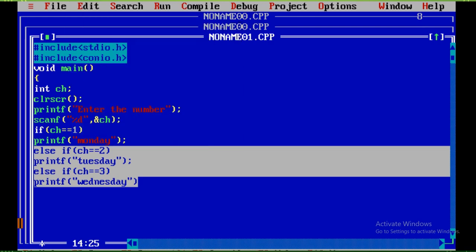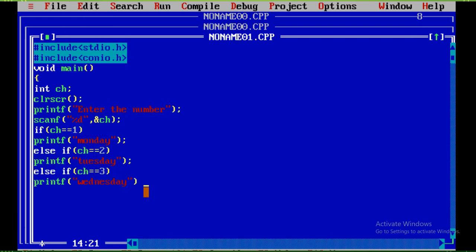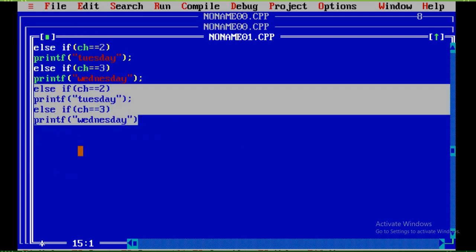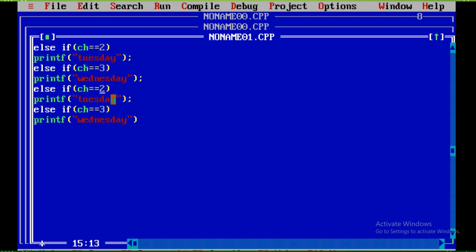This is what we have, plenty of options. I said that means we are giving the numbers for checking. If I press any number, I will be getting the day according to that. Number 12, I was getting Sunday because number 12 is not there, right? Any other number if I press, 7, I will be getting Sunday itself, but other than that if I press, I will be getting that day. Okay. So this is how the program works.